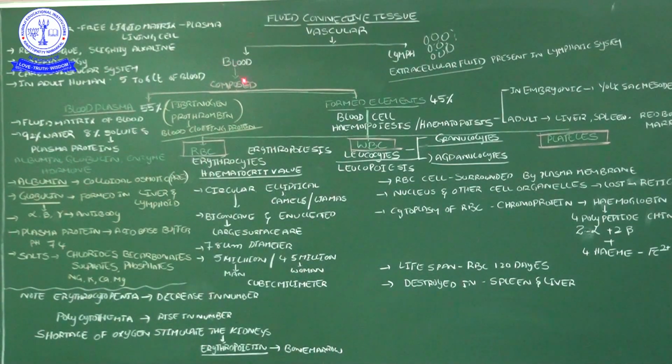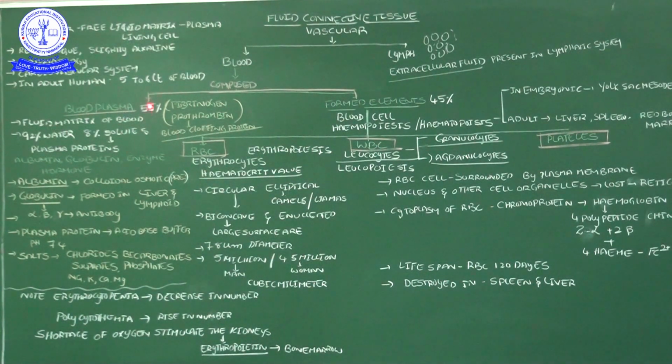Okay, then this blood is composed of mainly two components. One is blood plasma and the other is formed elements. Formed elements are nothing but blood corpuscle cells: RBC, WBC, and platelets.